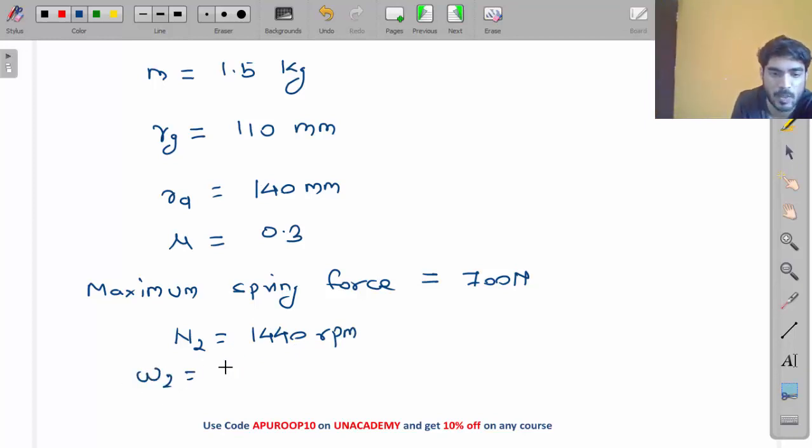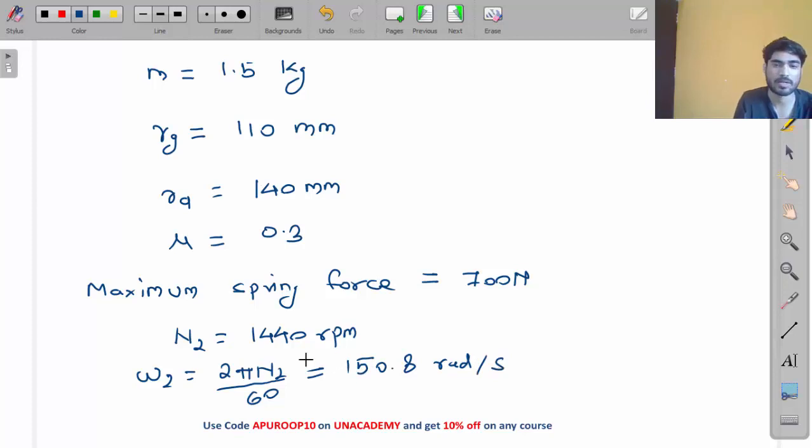Omega will be equal to 2 pi n by 60. So omega is 2 pi times 1440 by 60, which is 150.8 radian per second.